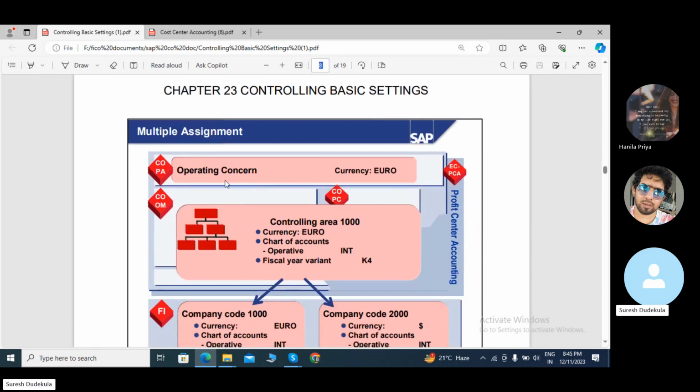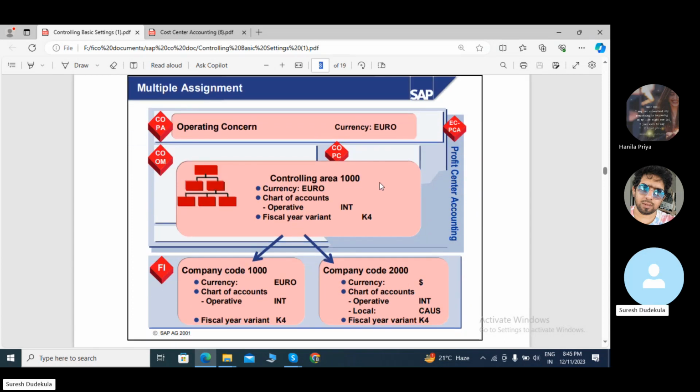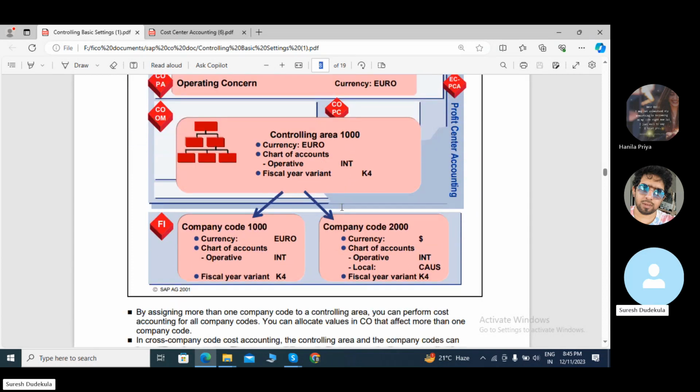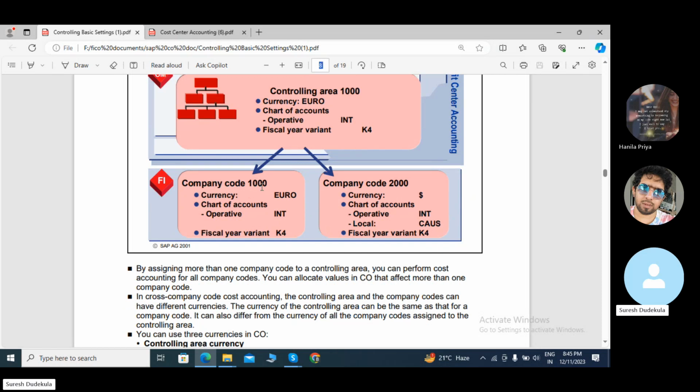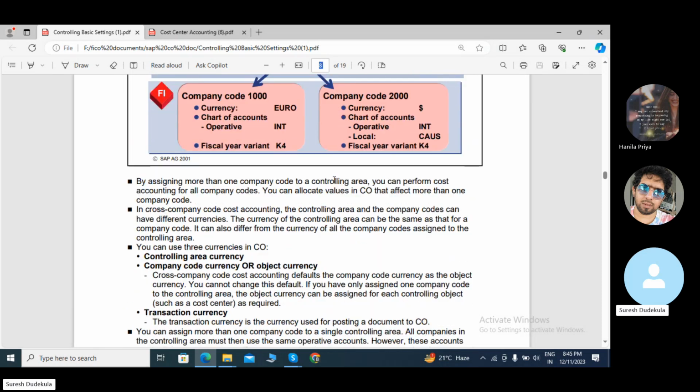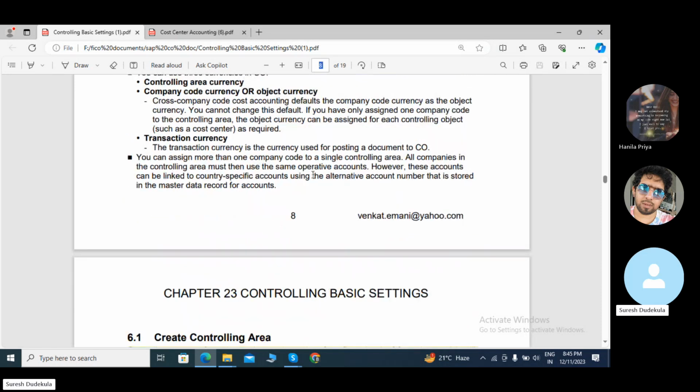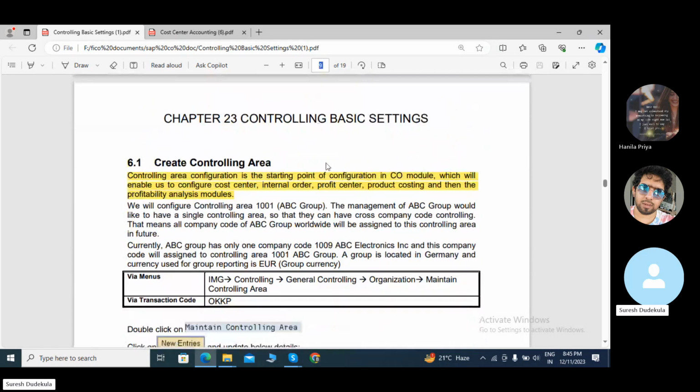This is the multiple assignment: operating concern, currency, controlling area, currency, and company code 1000. These are the two company codes. Next, create the controlling area. Controlling area configuration is the starting point of configuration in the CO module, which will enable us to configure cost centers, internal orders, and profit centers, order costing, and then the profitability analysis modules.